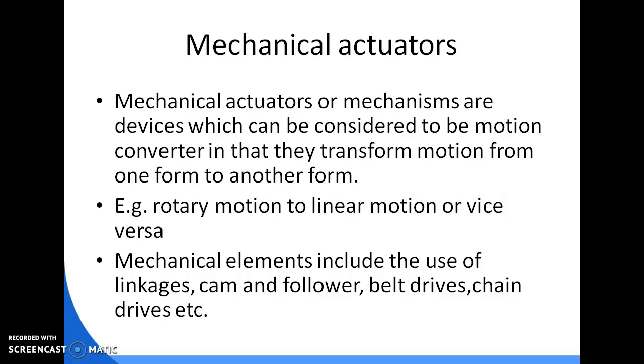Mechanical actuators or mechanisms are devices which can be considered to be motion converters, in that they transform motion from one form to another form, such as from rotary motion to linear motion, or from linear motion to rotary motion. So mechanical elements include mechanical actuators such as linkages, cam and followers, belt drive, chain drive, etc.